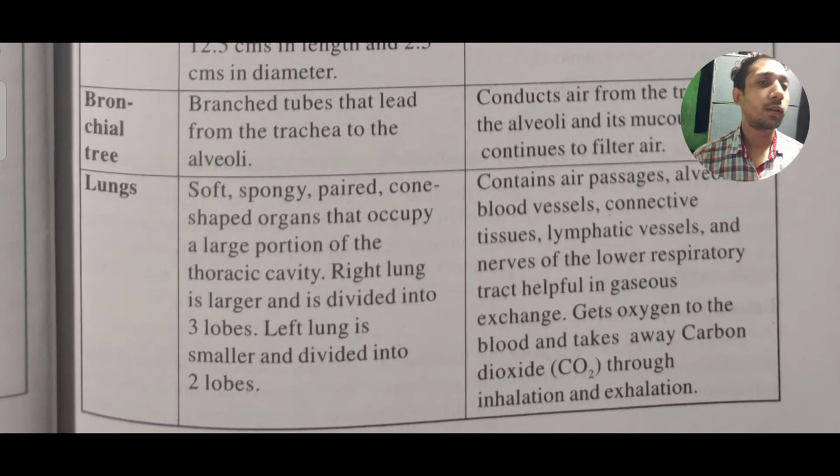Now we are going to see how the lungs work and what the function of the lungs is. It is not only a passage for the air, but it is also connected with blood vessels, connective tissue, lymphatic vessels and the nervous system of the respiratory tract, which is helpful in gaseous exchange. When we take in oxygen, the lungs mix that oxygen into the blood, and then send it to the heart, and the heart pumps it out to the whole body.